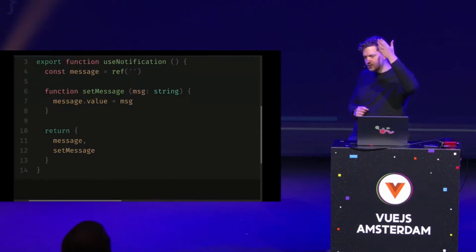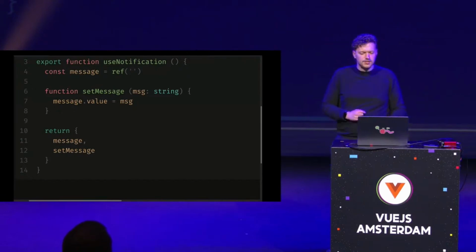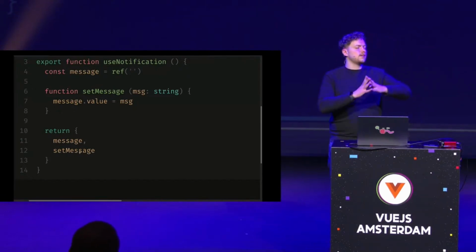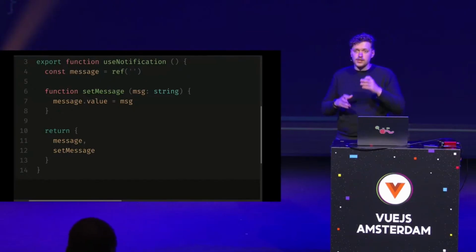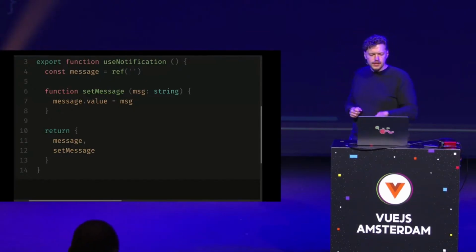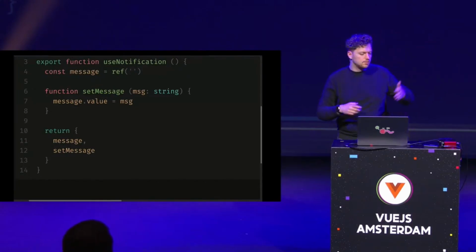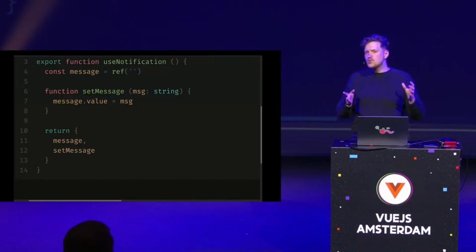Yeah, you can, perfect. You can mutate message, correct. So in this case, it might not be a big drama, but let's say this is a more complex thing. You want to do things when you set the message or add a notification. And someone's like, okay, I'll just take message from that composable, say message.value is something else, or message.value.push if it's an array or whatnot. You want to avoid that.